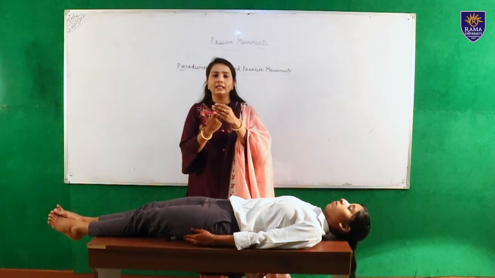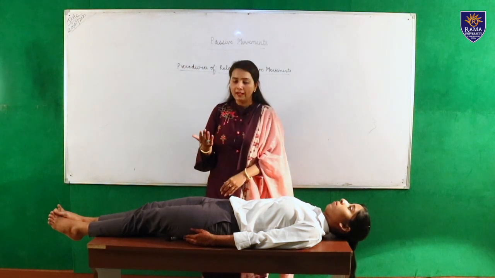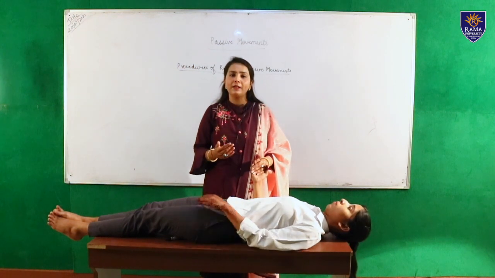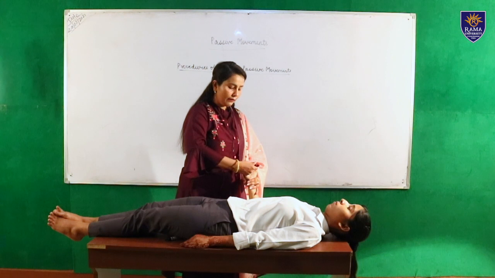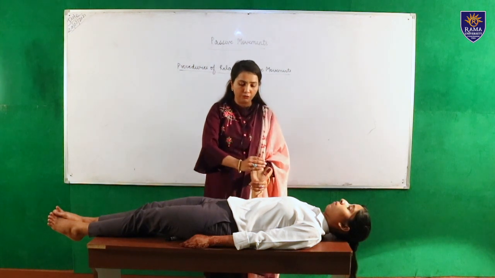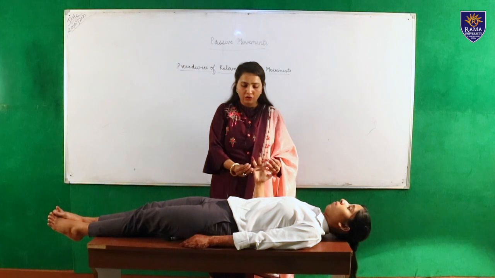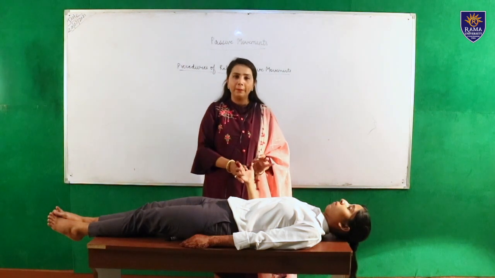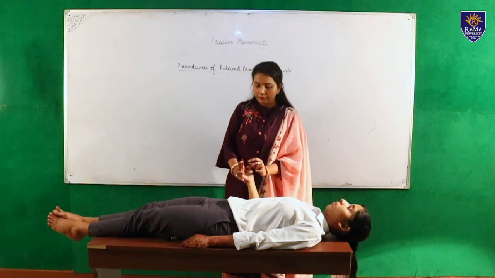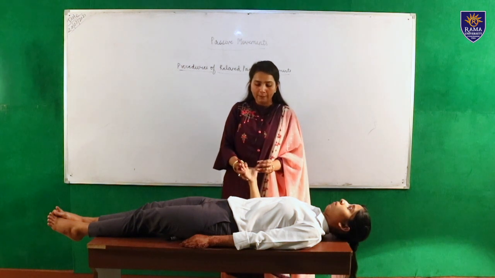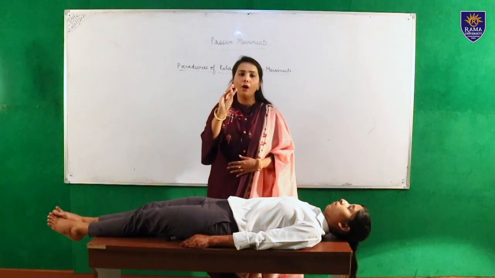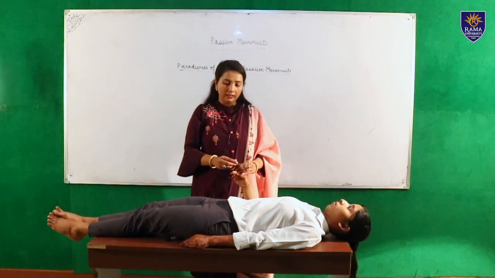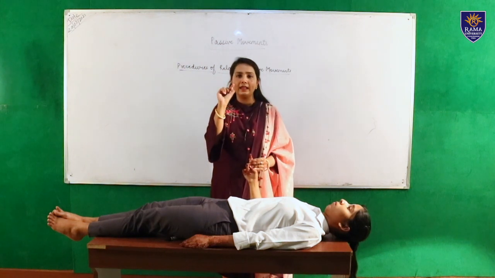Now the next joint is the MCP joint, metacarpophalangeal joint, and in the MCP joint there are 4 movements: flexion, extension, abduction and adduction. So this is flexion movement, this is extension movement, these are the abduction movements and this is adduction movement. Now the last one of the upper limb is the thumb. Thumb has flexion, extension, abduction, adduction and opposition. This is opposition movement.